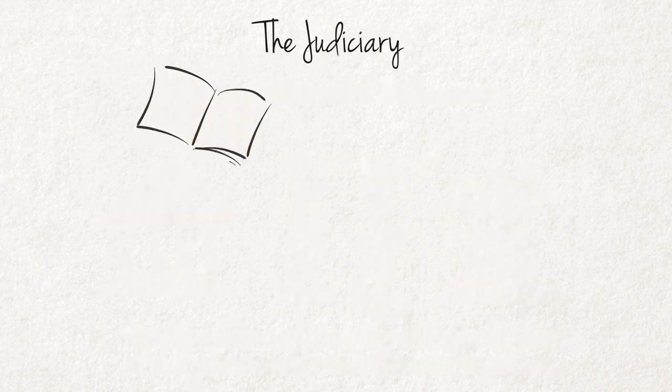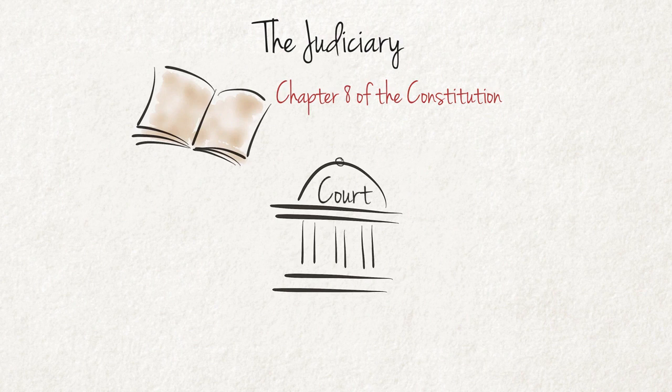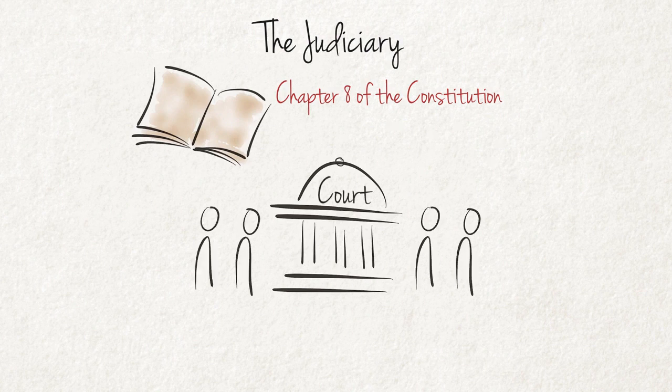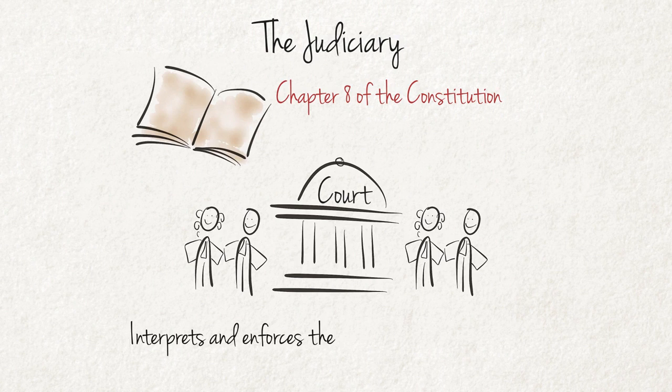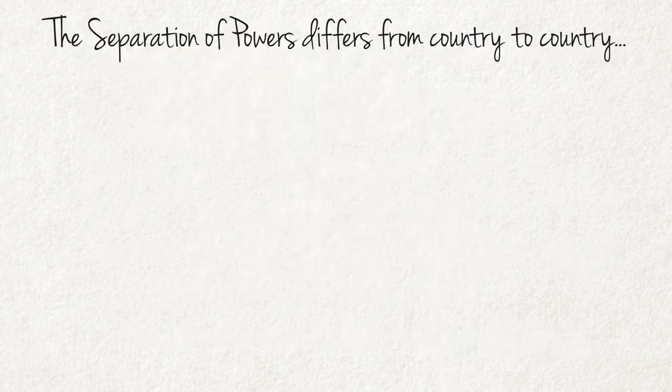The third branch is the judiciary, established by Chapter 8 of the South African Constitution. This branch includes all the courts at the four levels of jurisdiction, as well as all the judges and magistrates working in these courts. The judiciary interprets and enforces the law and applies the Constitution in the name of the state. In contrast to the other two branches, which are made up of political party representatives, the judiciary has to be impartial and non-political. The separation of powers differs from country to country.